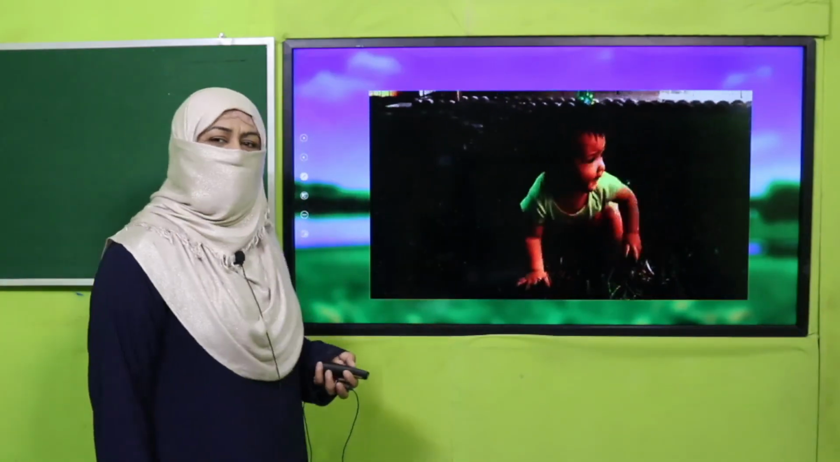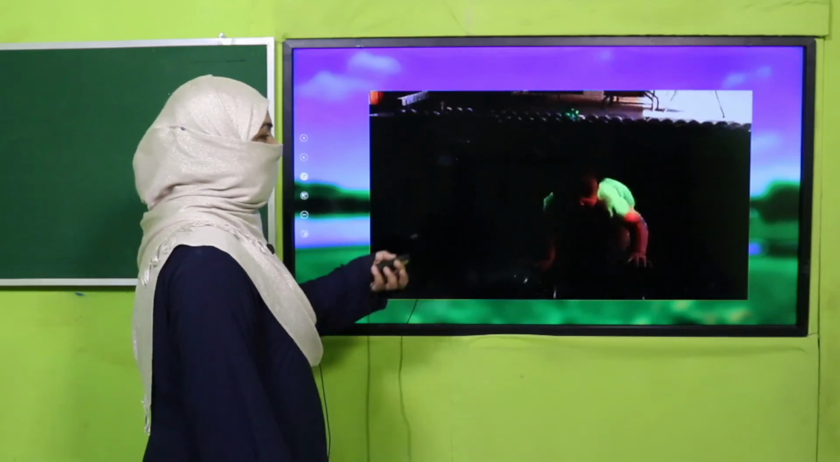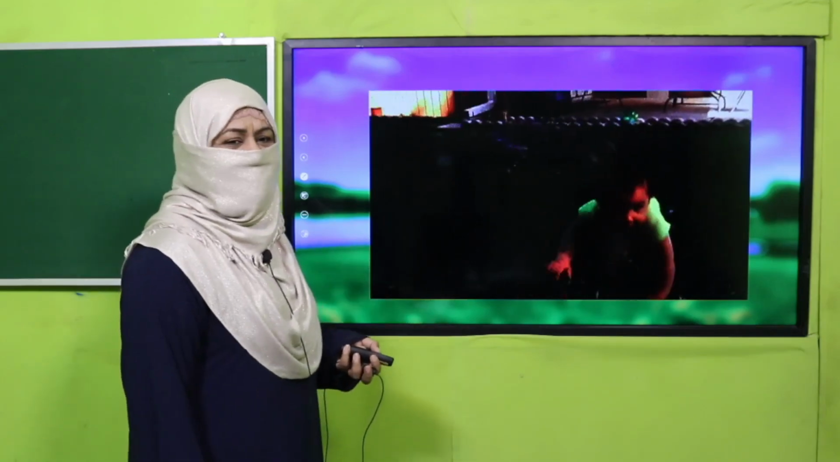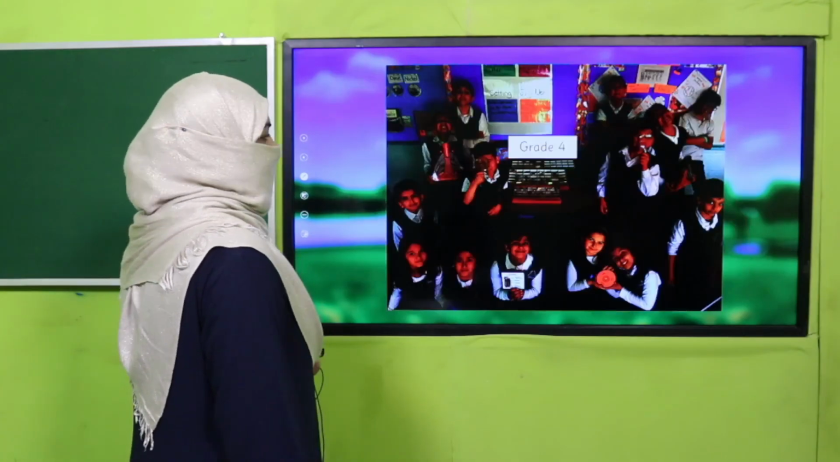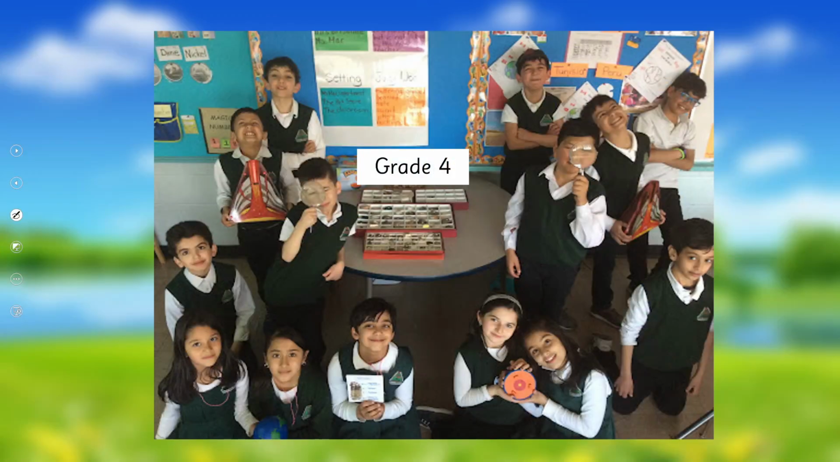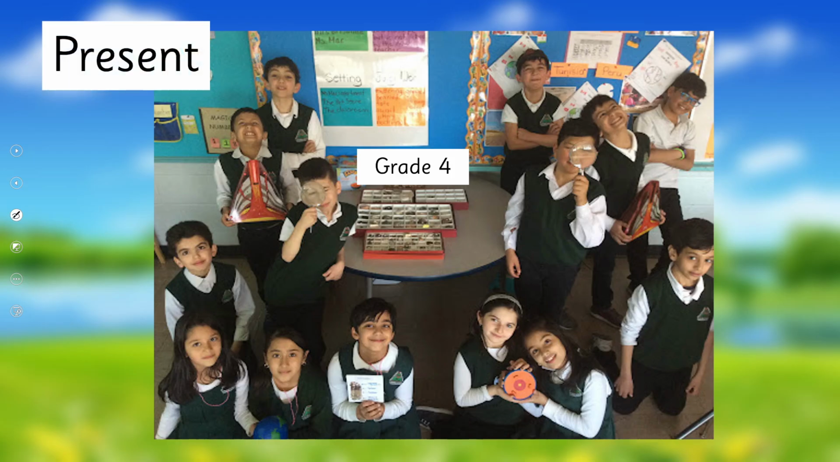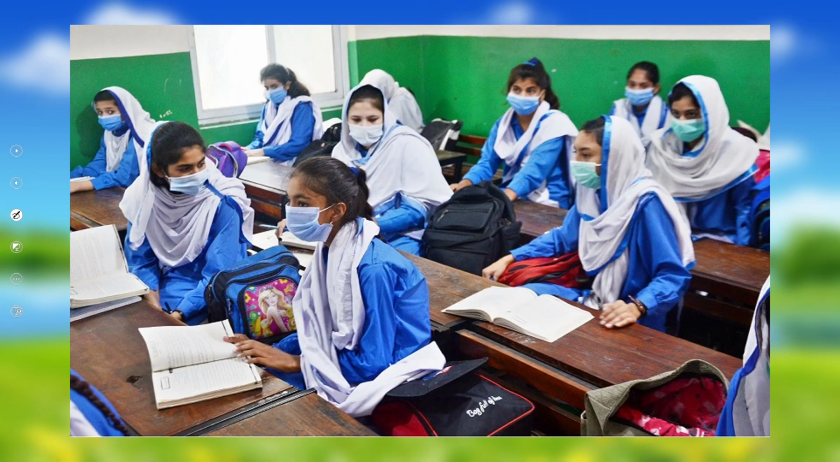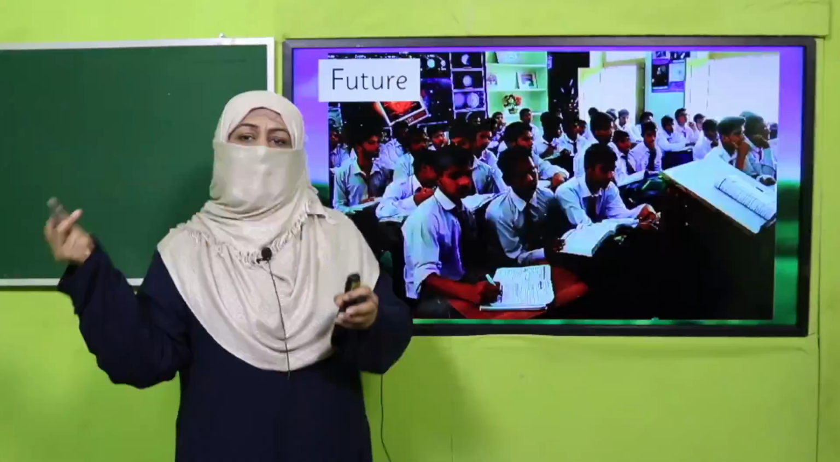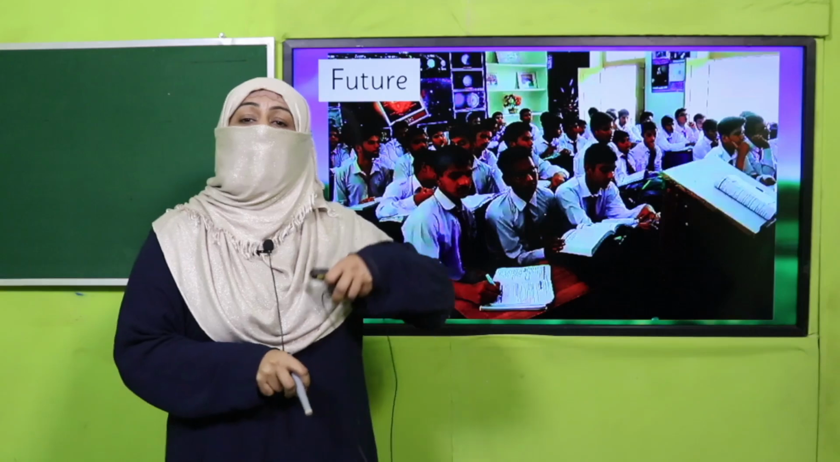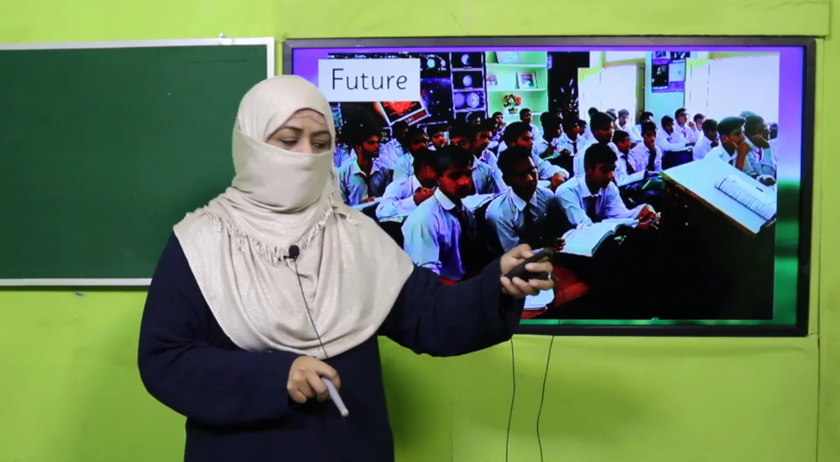First, look at this picture and think about your childhood when you were crawling like that. This time has gone. That's why it's called past. Now you're studying in grade 4. This is your present. And when you grow up, you will be in high school for girls and for boys. So it is your future. This is how we can differentiate time: past, which has gone; present, which is right now; and future, which is coming time.